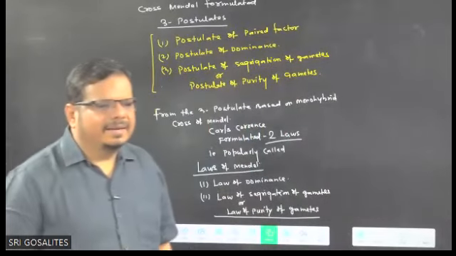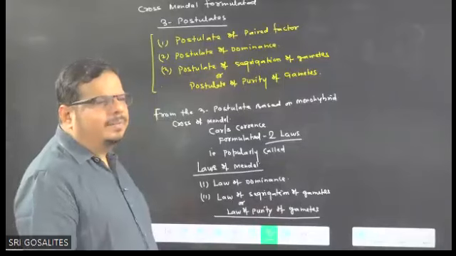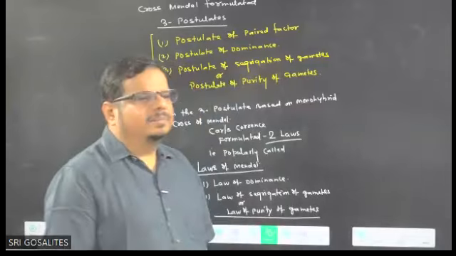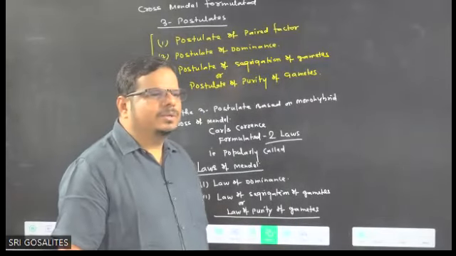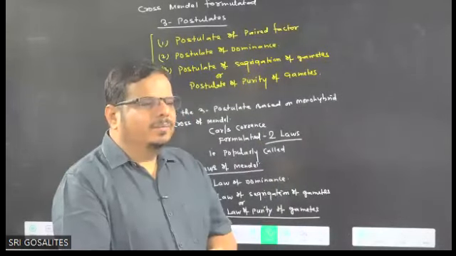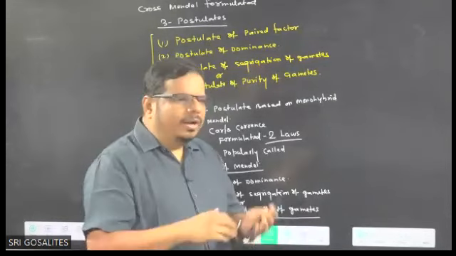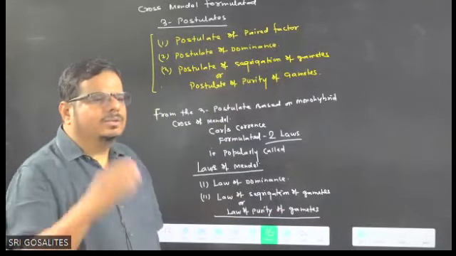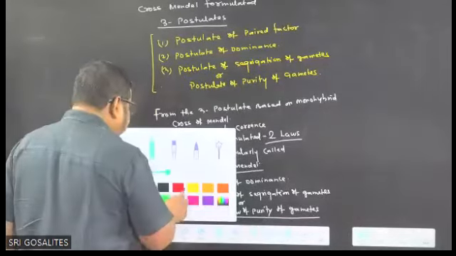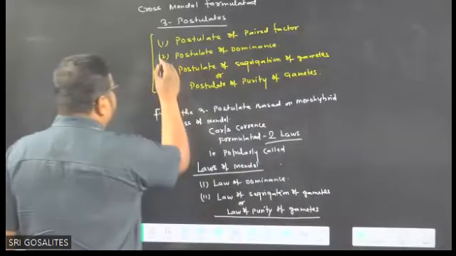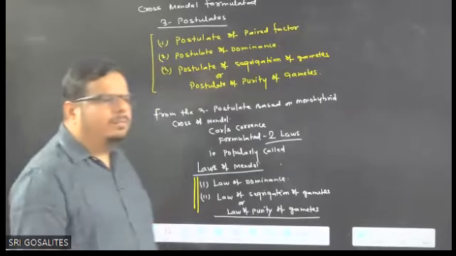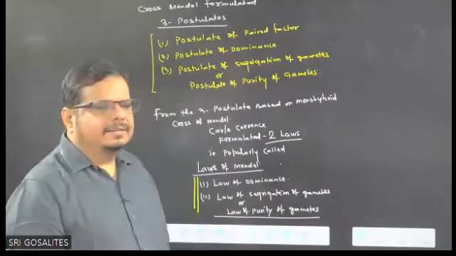And these three postulates are postulate of paired factor, postulate of dominance, postulate of segregation of gametes, or postulate of purity of gametes. These are all based on which cross? Monohybrid cross. And law is formulated by a different scientist based on the postulates of Mendel. Name of the scientist was what? Carl Correns. Based on these three postulates, he formulated two laws, and these laws are popularly called laws of Mendel. Getting the things or not?